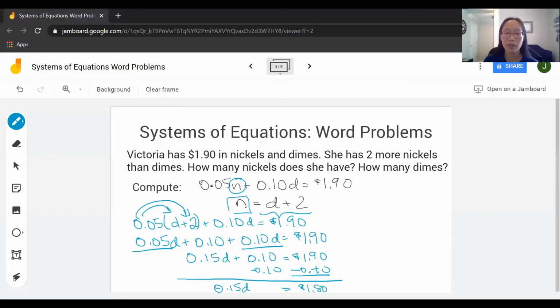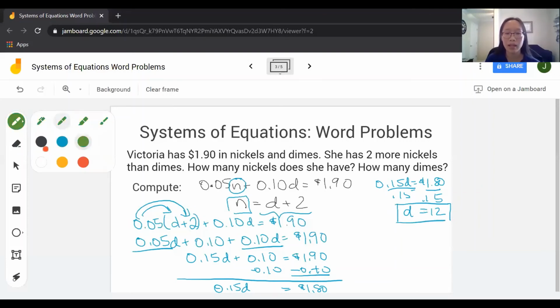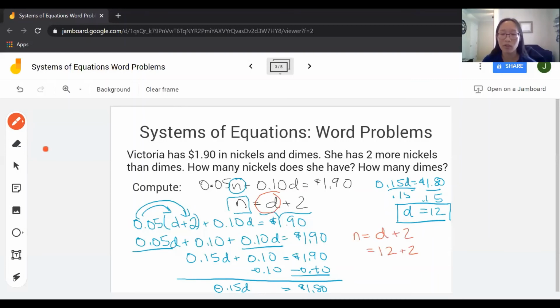If I divide both sides by 0.15, that gives me d is equal to 12. Now, since I have d is equal to 12, I can go back and substitute in my second equation because I think it's just more convenient. So I'm going to solve for my number of nickels. n is equal to d plus 2, which is equal to 12 plus 2, which is equal to 14. So now I have 14 nickels and 12 dimes.